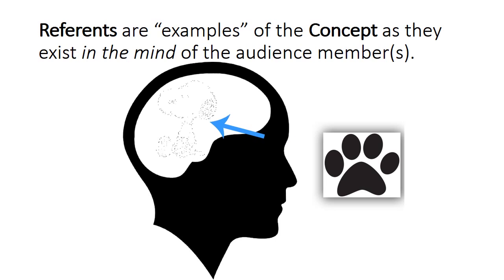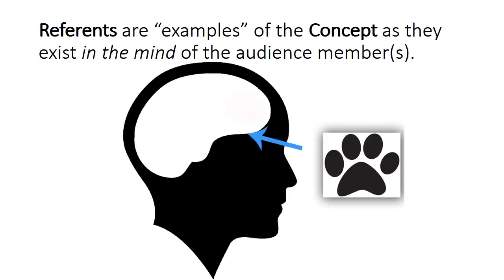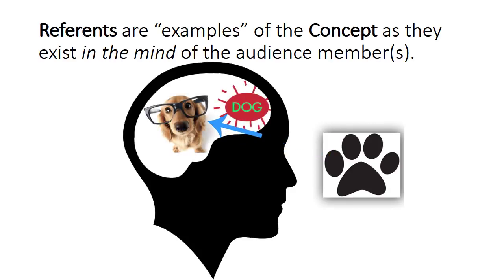How this process works in our minds is we see a sign or we encounter a sign, and it not only reminds us of the general concept, but it usually reminds us of a particular example. In this example, the symbol for a dog's footprint might remind a person of the concept of dog in general, and it might remind them very specifically of the referent of the fictional character Snoopy. Different people will have different referents of a particular concept in their mind.